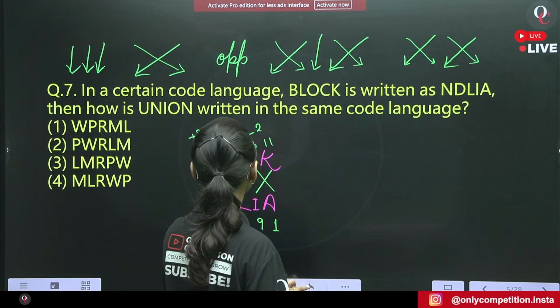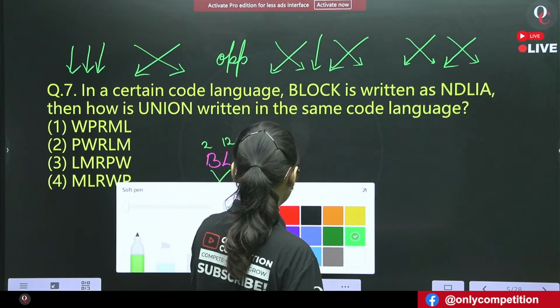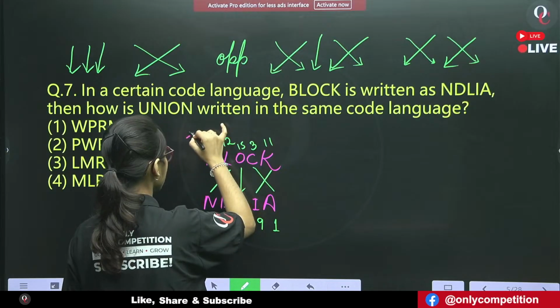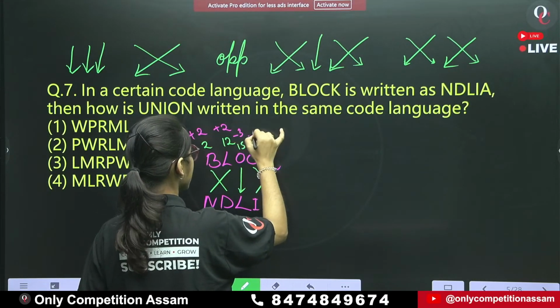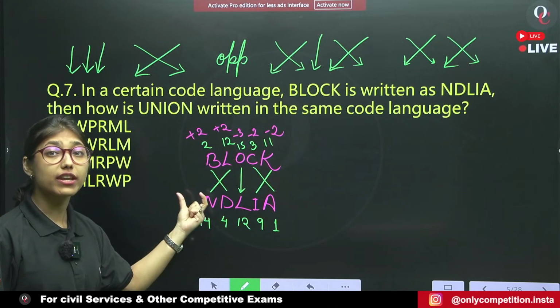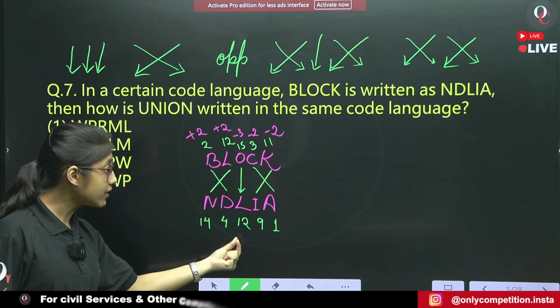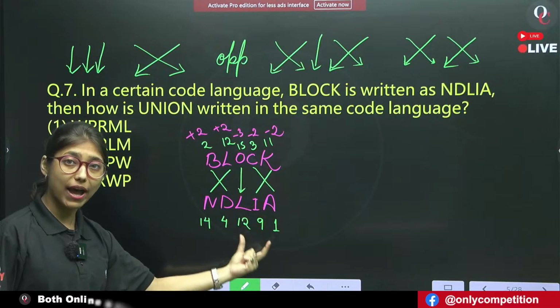Let me change the color over here. Pink. Here +2, then -3, -2, -2. For the first 2 letters we are using +2, the middle term -3 and the last 2 terms we are using -2.